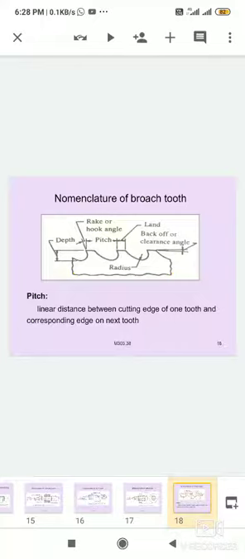Nomenclature of broach tooth is shown in the figure. The height of the teeth gradually increases from the roughing to the finishing teeth. This increment is called the cut per tooth and depends on the work material and the size of the hole. Its value varies from 0.1 to 0.2 mm. First one is the pitch. Pitch is defined as the linear distance between the cutting edge of a tooth and the corresponding edge of the next tooth.